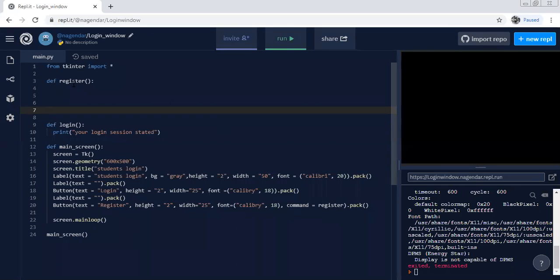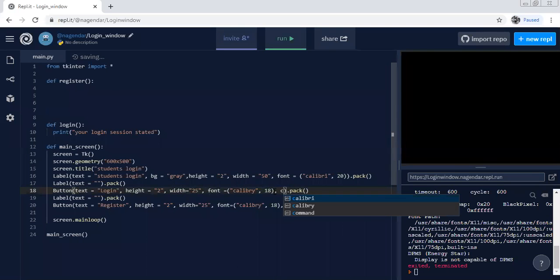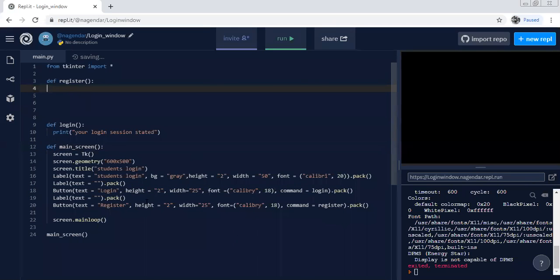See this register here, right? And when I click on the login button, then it needs to command to login, right? Login. Next.